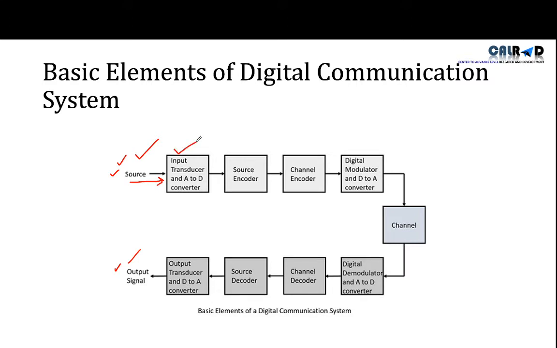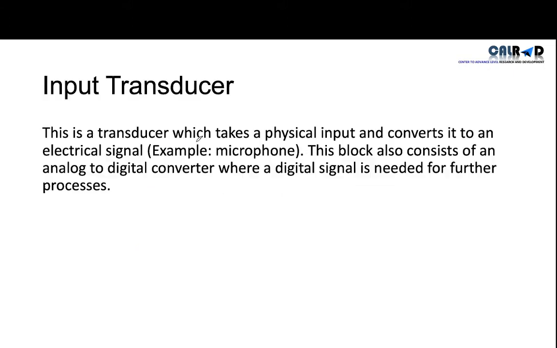So what is the work of the transducer? The input transducer takes a physical input and converts it to an electrical signal. For example, a microphone. This block also consists of an analog to digital converter where a digital signal is needed for further process.